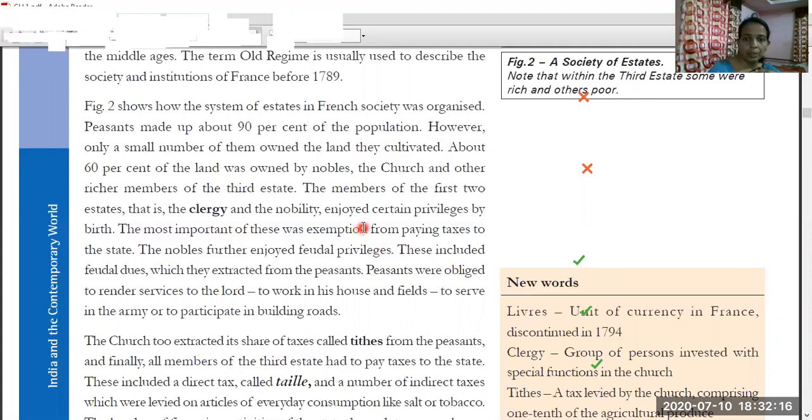Figure 2 shows how the system of the estates in French society was organized, how the society was divided. With Figure 2, we can understand.